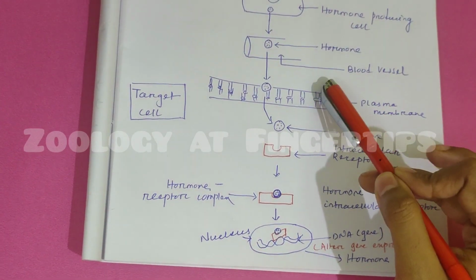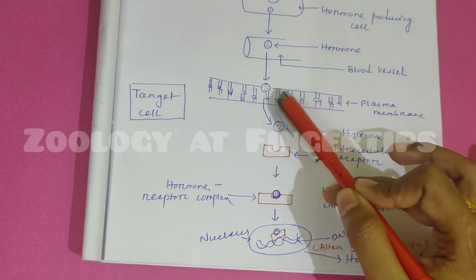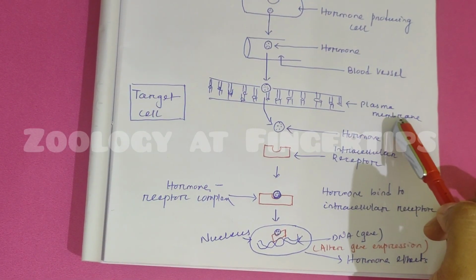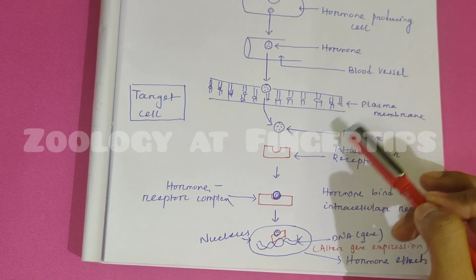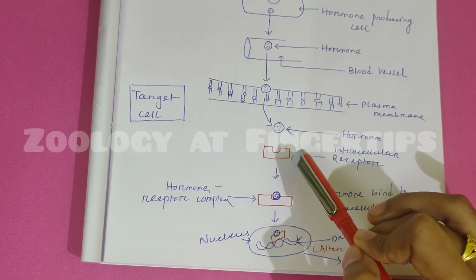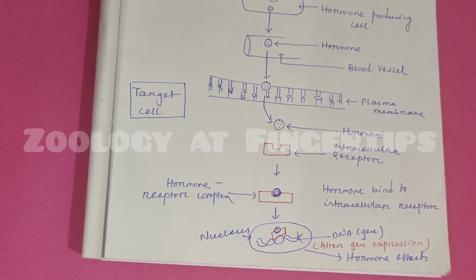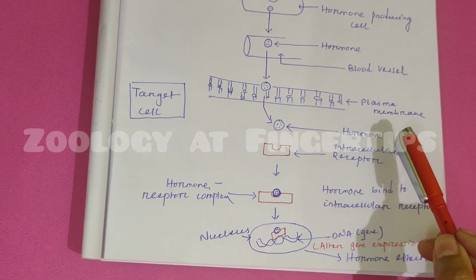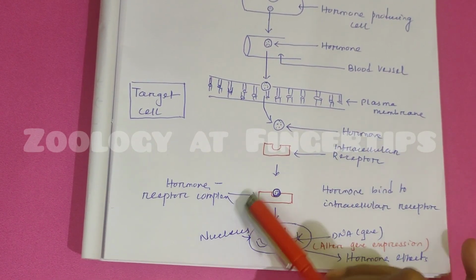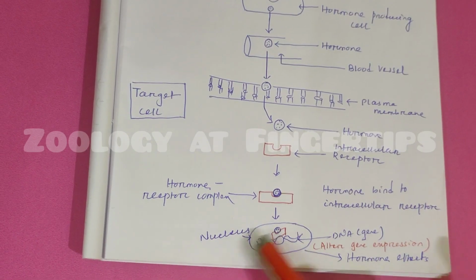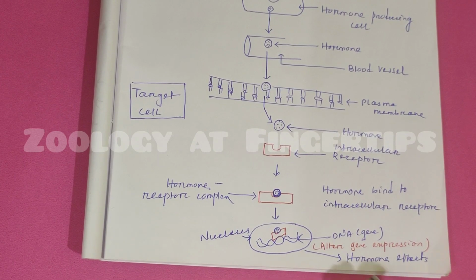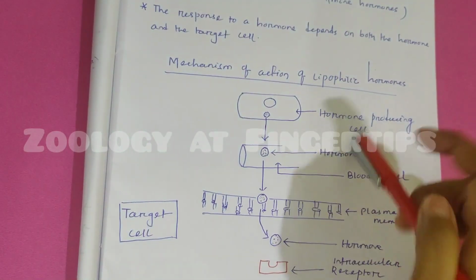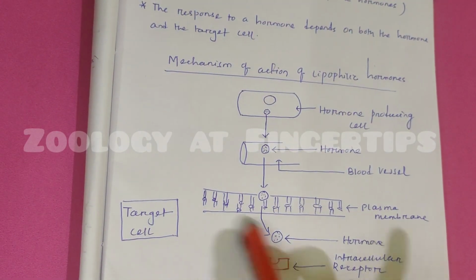Because of their lipophilic nature, they easily dissolve in the lipid bilayer of the plasma membrane of the target cell and enter into the target cell. Here the hormone binds to the intracellular receptor, which is either present in the cytoplasm or in the nucleus. When the receptor and hormone are bound, they produce a complex known as hormone receptor complex. Now this complex enters into the nucleus and binds to the target gene and alters the expression of the target gene and produces the desired effect. This is the mechanism of action of lipid soluble hormone.